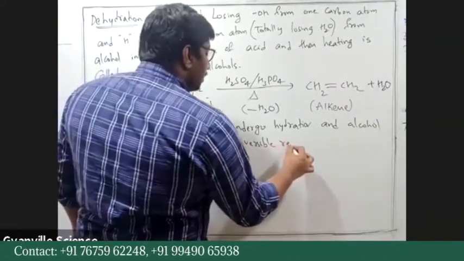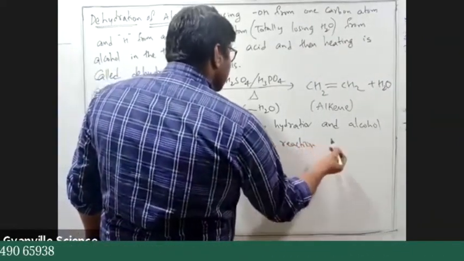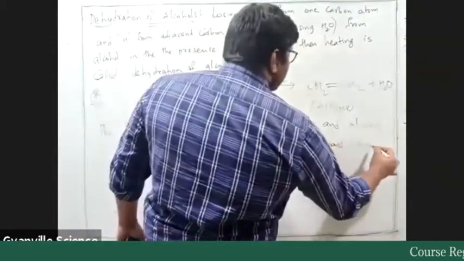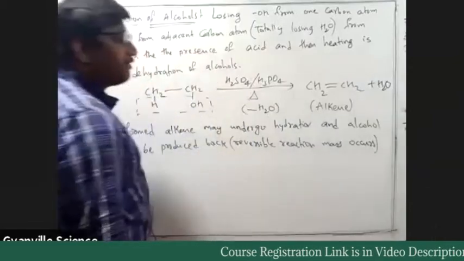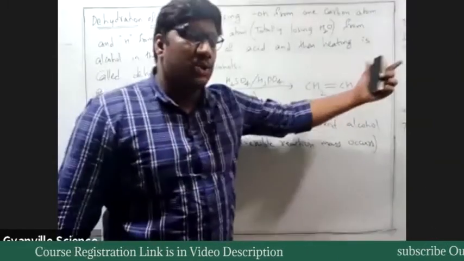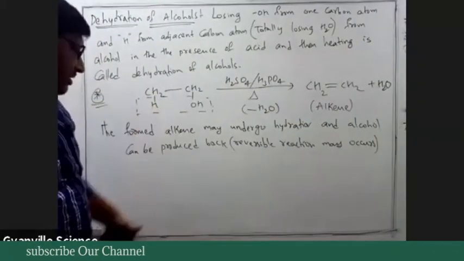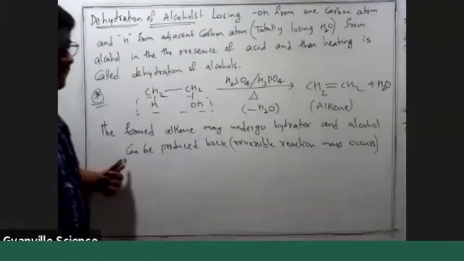If you look at the property of alkene, alkene reacts with H2O at high temperature to give alcohols.